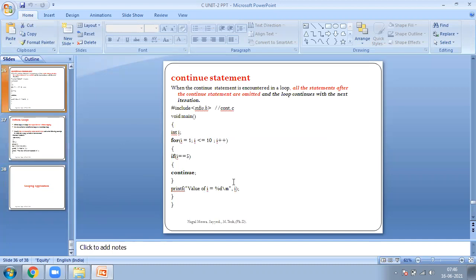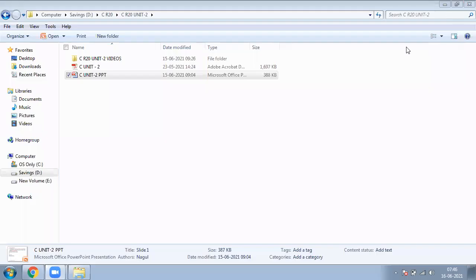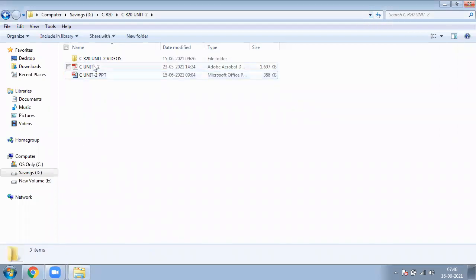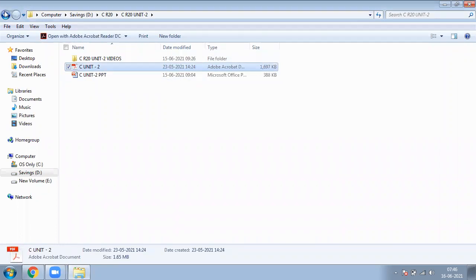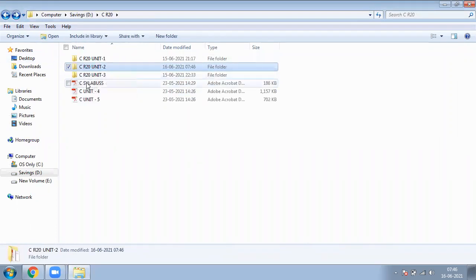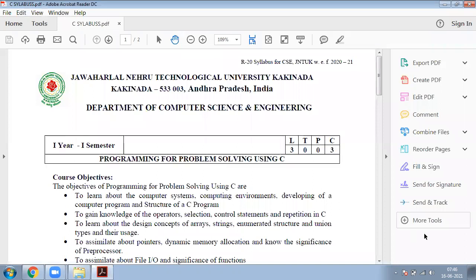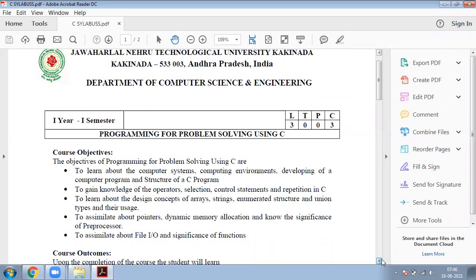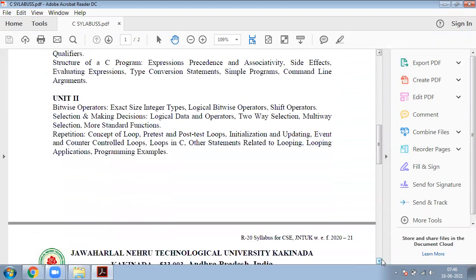Now coming to our third unit. Let me open the syllabus of the second unit. In the second unit there are three chapters. Bitwise operators completed.